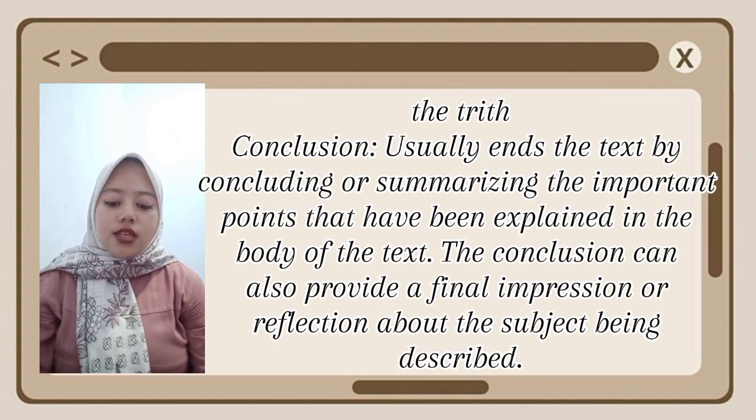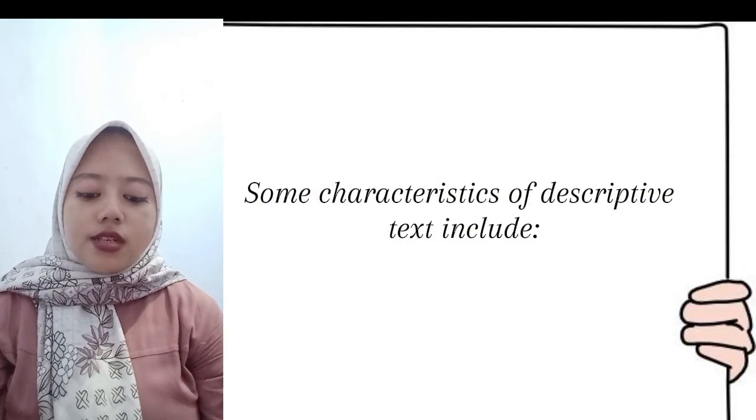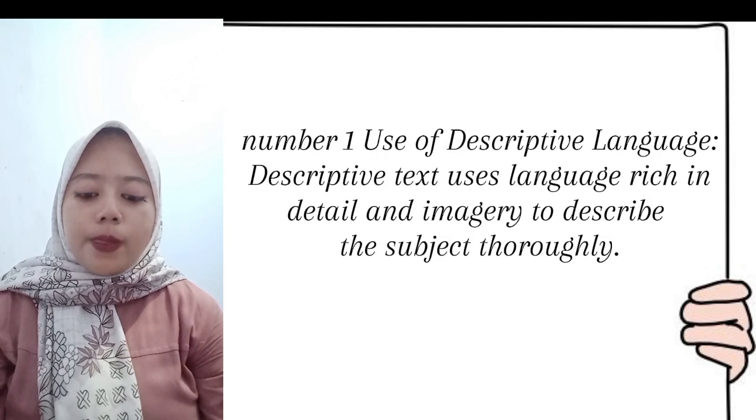The third is conclusion. Usually ends the text by concluding or summarizing the important points that have been explained in the body of the text. The conclusion can also provide a final impression or reflection about the subject being described. Some characteristics of descriptive text include: Number 1, use of descriptive language.